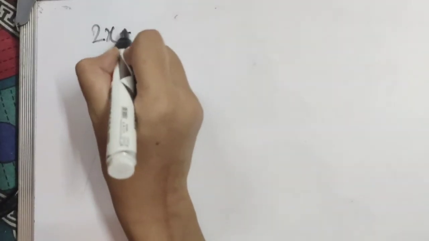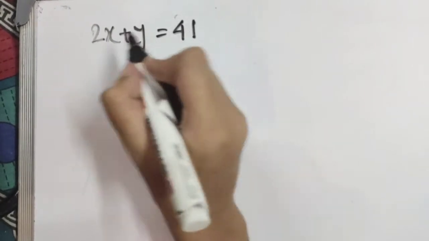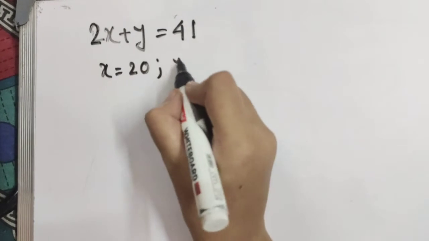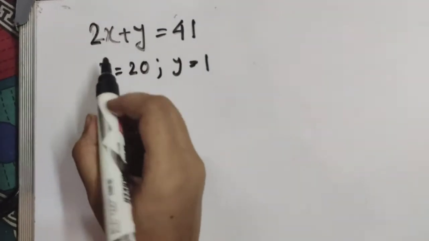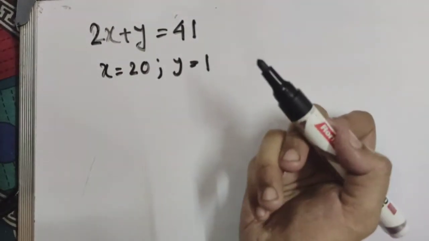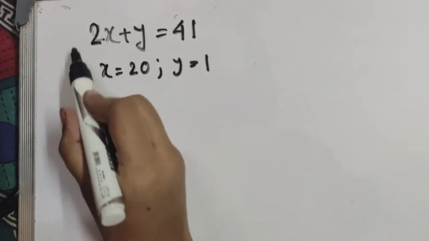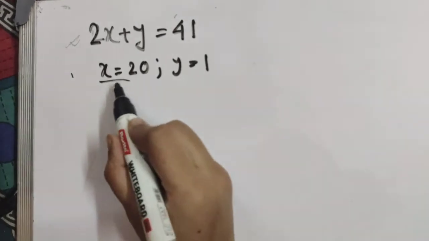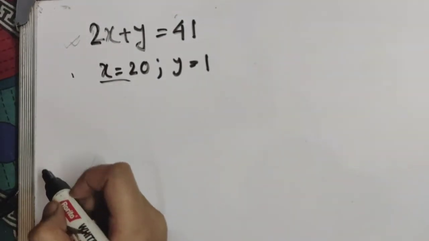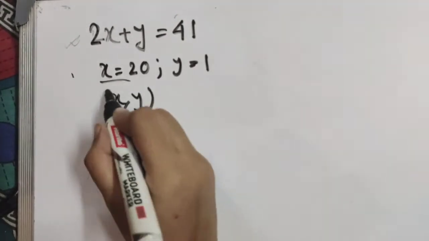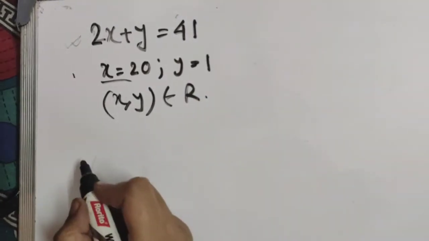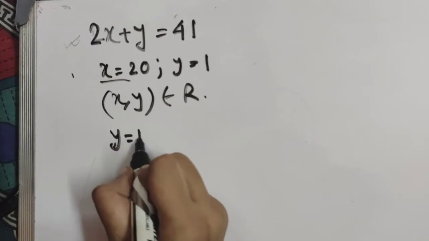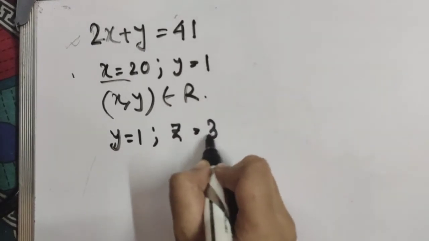Okay, now for transitive relation, what can we do? We have 2x plus y equals 41. Let x equals 20 and y equals 1, that means 2 into 20 plus 1 equals 41. So the equation is satisfied after assuming x equals 20 and y equals 1, so (x, y) belongs to R. And let us assume that y equals 1 and z equals 39.